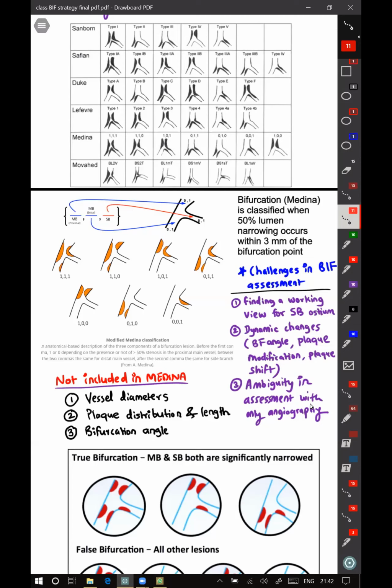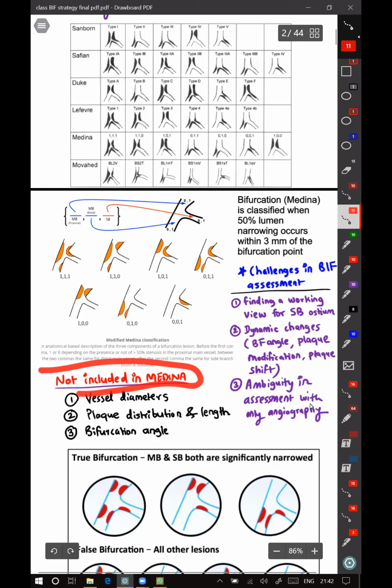The things which are not included in the Medina classification are vessel diameter. It doesn't give consideration to vessel diameter, plaque distribution and length, and bifurcation angle.